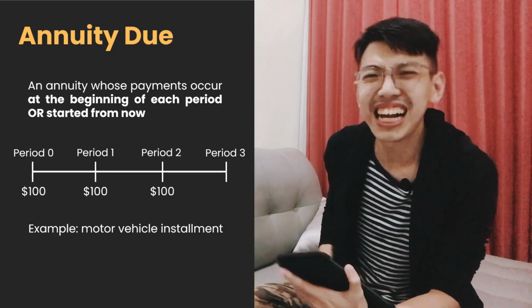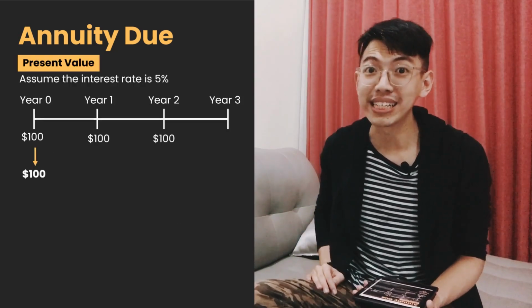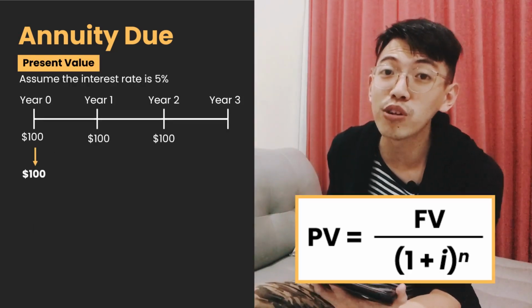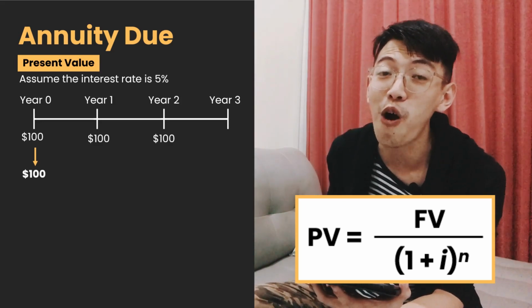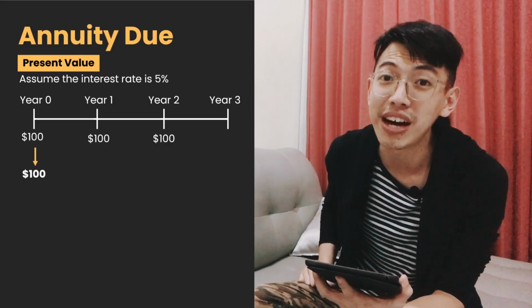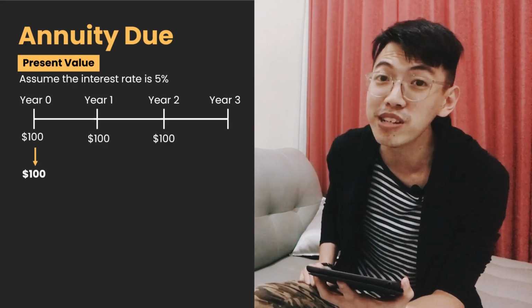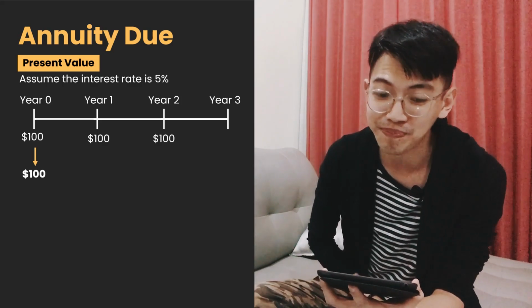Okay, let's calculate the present value of annuity due one by one. Remember, present value equals future value divided by 1 plus I to the power of n. In year 0, it means 100 divided by 1 plus 5% to the power of 0. It equals 100.